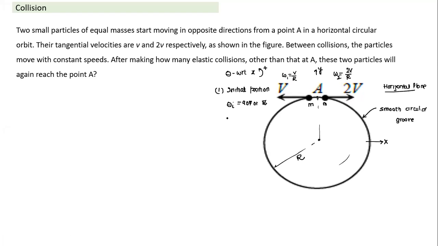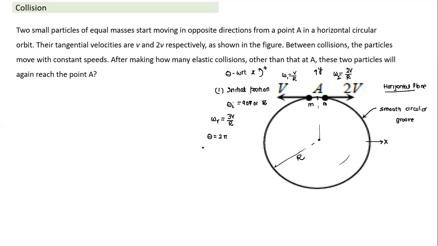Or in this case, what is the relative angular velocity? Since both angular velocities are in opposite directions, the relative angular velocity will be the sum of these two. Relative angular velocity will be equal to 3v by r. So as seen from this object, the other will be moving with an angular velocity of 3v by r. When they collide again, the angular displacement for the first collision has to be equal to 2 pi. That's one way we can understand.